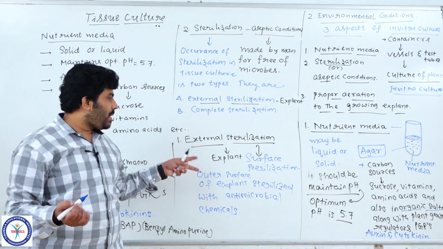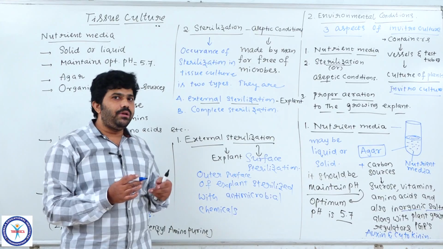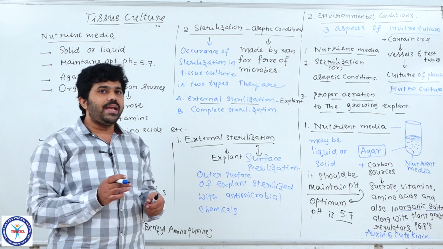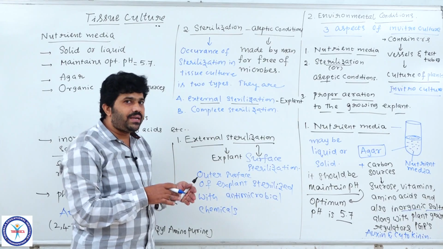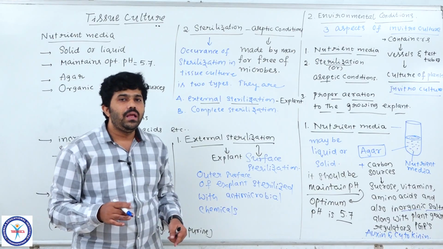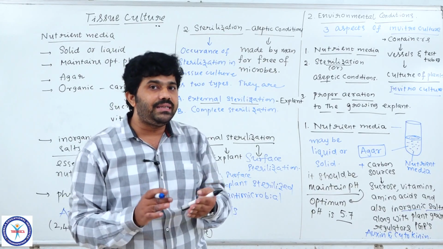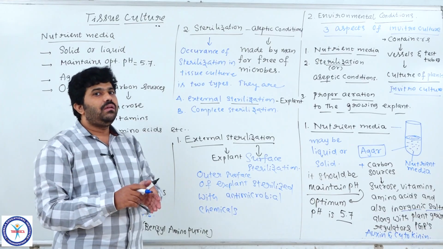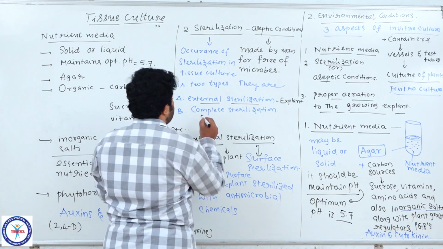This is the explant material. After proper sterilization, we have to carefully keep it in laboratory or aseptic conditions. We should not give any chance for pathogens to enter the already sterilized explant. Understood? Now we are going to collect this sterilized explant and transfer it onto the nutrient media. Before sending this explant onto the nutrient media, the nutrient media and the containers in which we have taken it need proper sterilization. That sterilization we call complete sterilization.